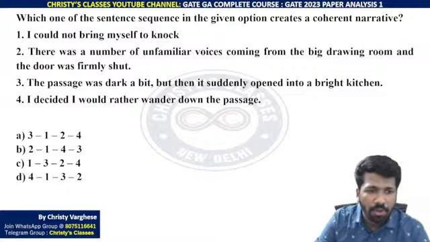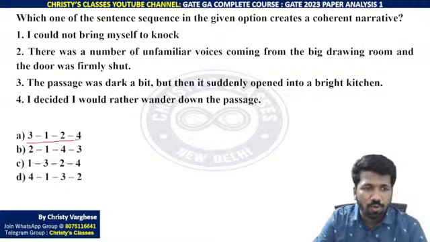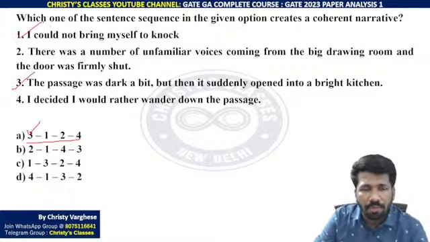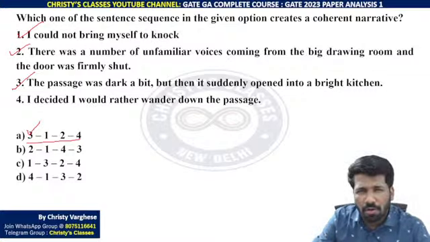Let us take option by option. Is it 3124? The passage was dark a bit, but it suddenly opened into a bright kitchen. Then after 3, is it 1? I could not bring myself to knock. Then is it 2? There was a number of unfamiliar voices. Number of or a murmur of, I doubt.